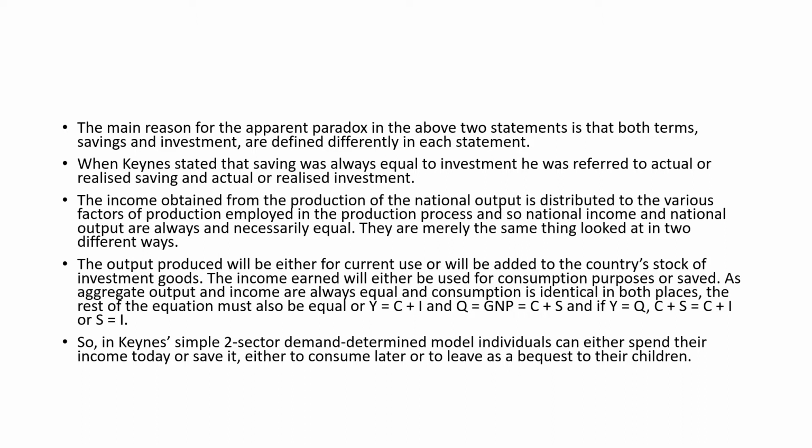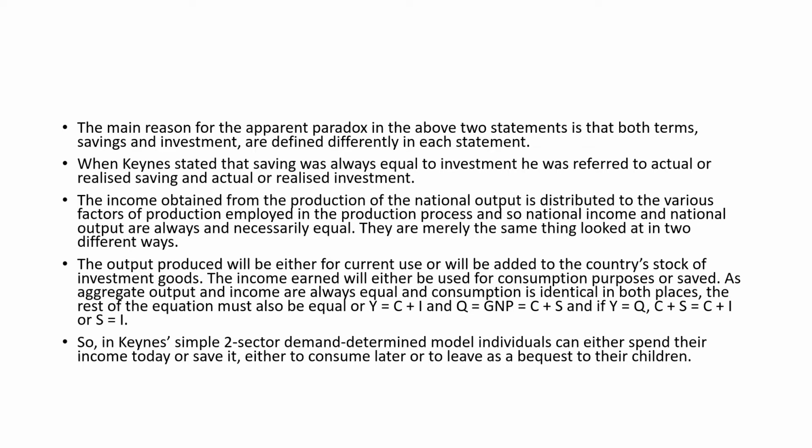The income obtained from production of national output is distributed to various factors of production employed in the production process, and national income and national output are always considered to be equal. They are merely the same thing looked at from different points of view. The output produced will be either for current use or will be added to the country's stock of investment goods. The income earned will either be used for consumption purposes or it would be saved.